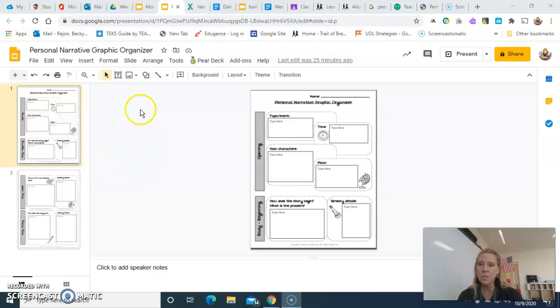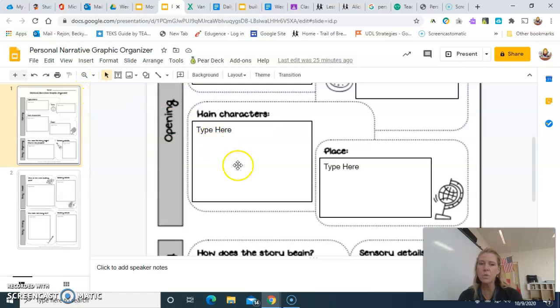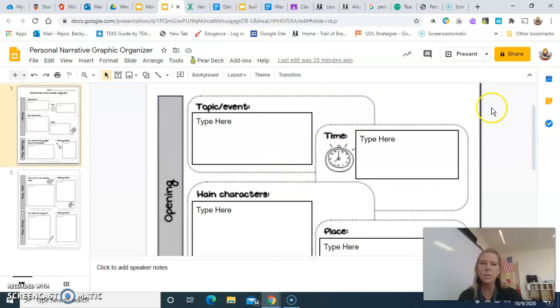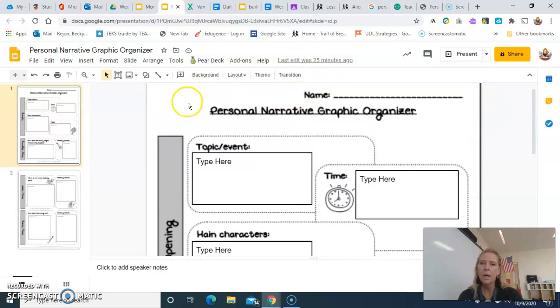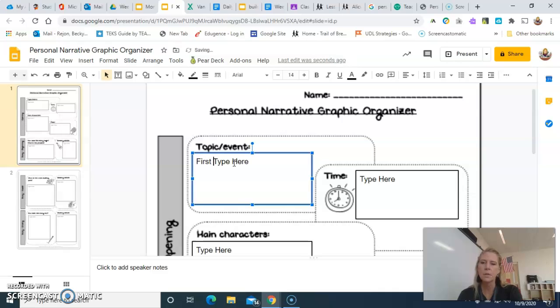You'll have 2 pages. Remember, you go to the zoom magnifying glass and create 100% so that you can see it better. Then you will scroll up and down. You will begin by typing in what your topic is. If I have chosen to write about my first day of school, my topic would be first day of school.